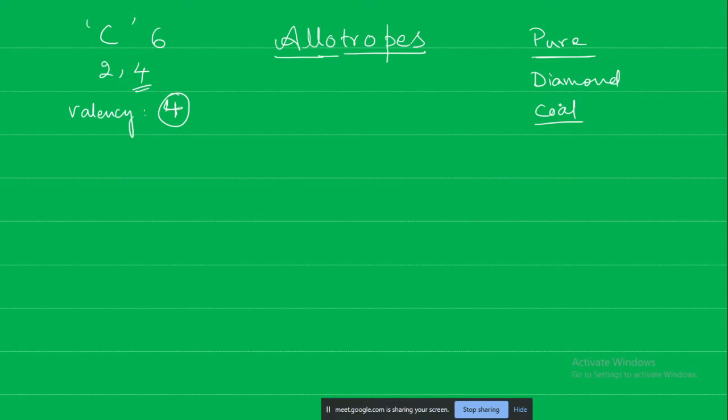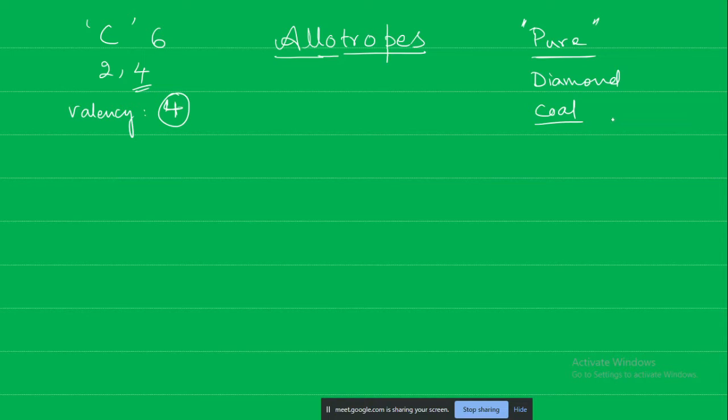Because in that coal, many dust particles and many other particles will be mixed. So here the important thing is, when we are talking about the pure form of carbon, in coal there are other compounds also, but that impurity we are not interested in.